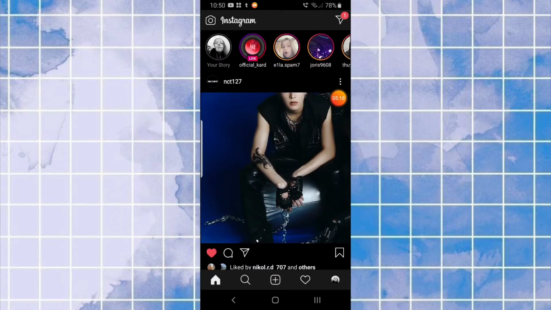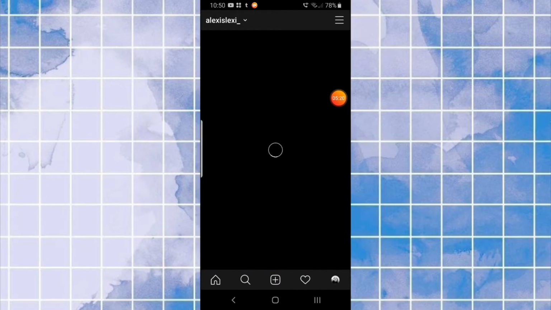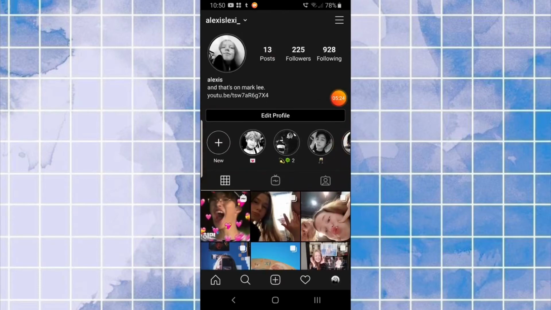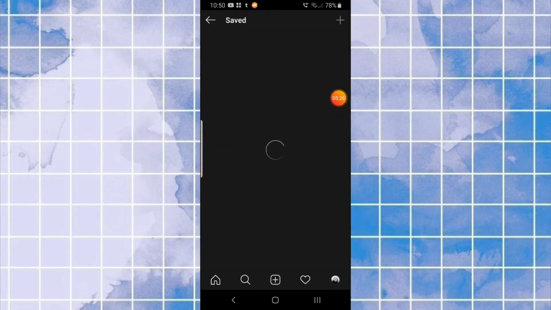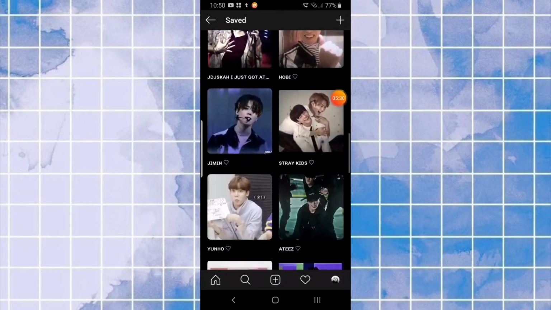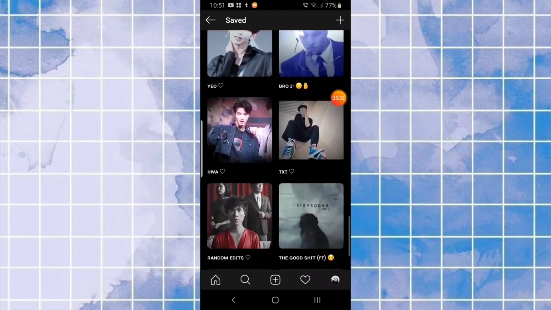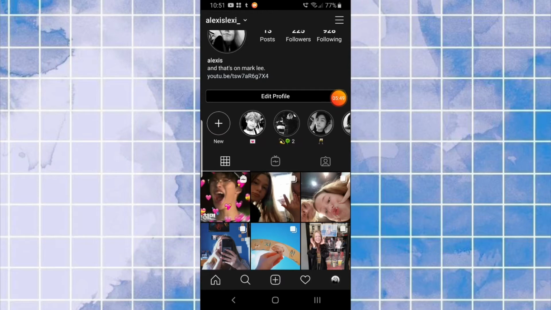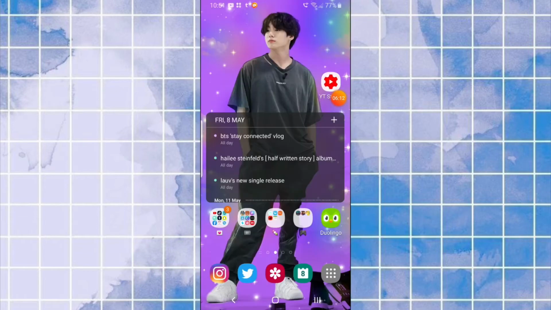Okay, anyway, this is my Instagram. A lot of random stuff that I post. And then this is kind of how I sort out my edits. And then I like to be organized with all my K-pop, well, some of my K-pop biases, not all, because I can't fit them all on here, but as my story background.